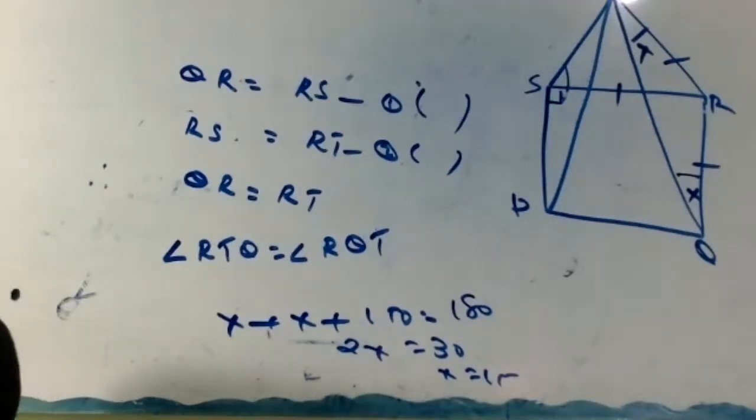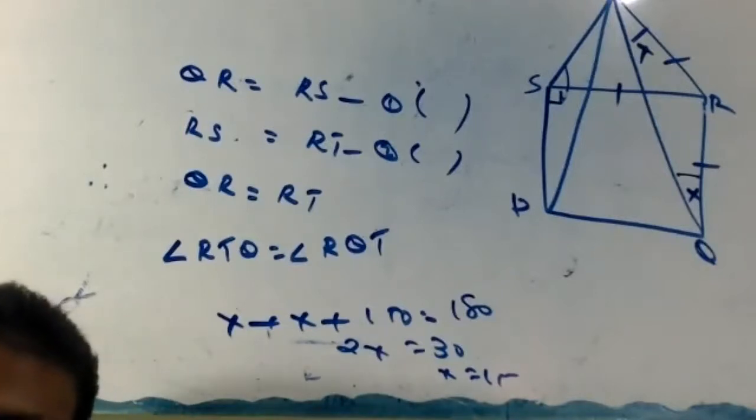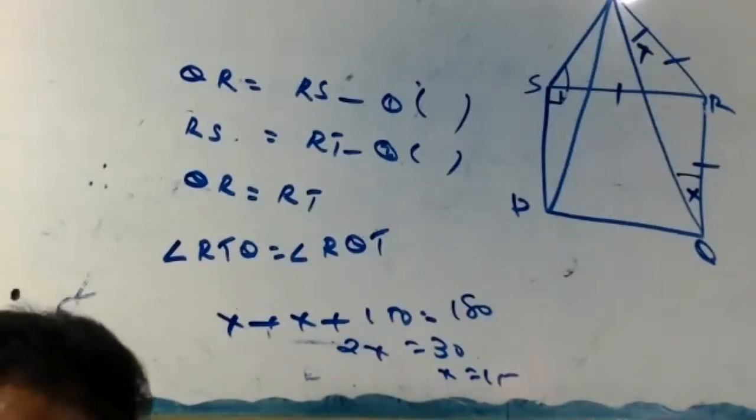Okay, now take the reader. Exercise 7.2, first question. 7.2 first question.